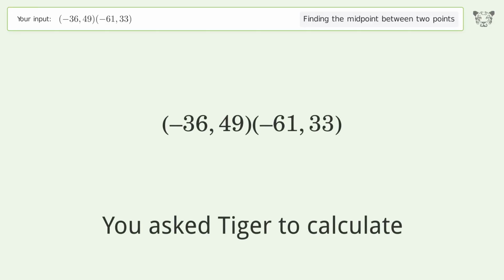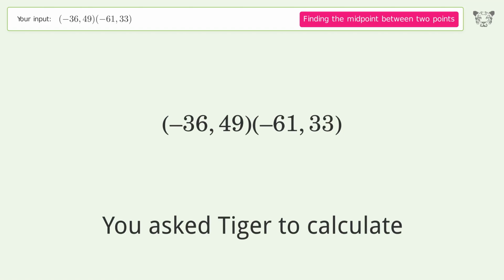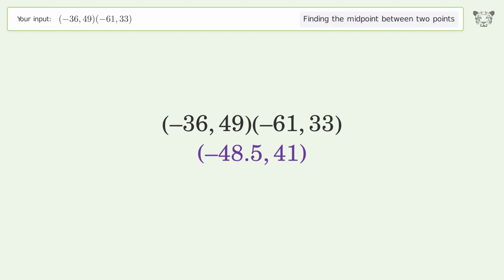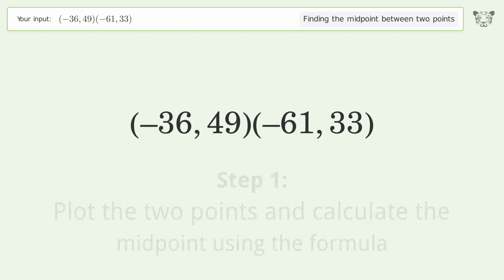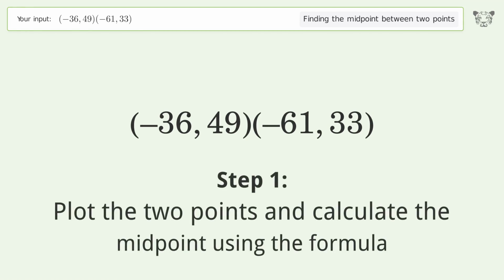You ask Tiger to calculate. This deals with finding the midpoint between 2 points. The midpoint between the 2 points is negative 48.5, 41. Let's solve it step by step. Plot the 2 points and calculate the midpoint using the formula.